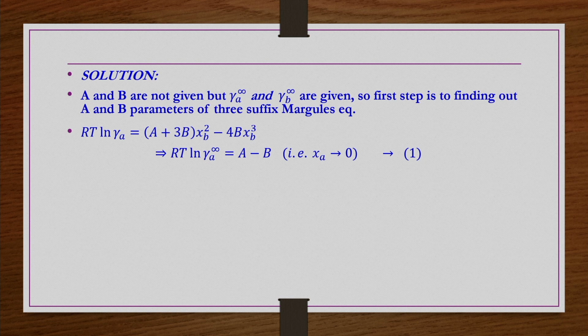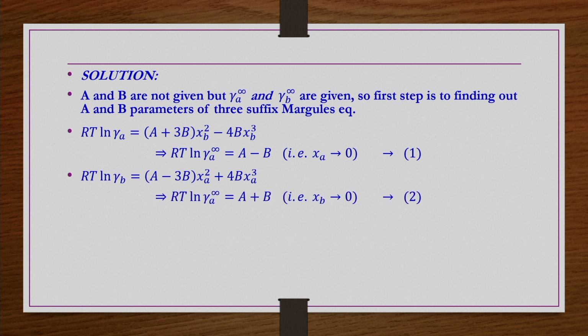When x A tends to 0, that is, if you take x A equal to 0 in this equation, then you get RT ln gamma A infinity equal to A minus B. Similarly, RT ln gamma B is A minus 3B x A square plus 4B x A cube. Now, if x B tends to 0, then RT ln gamma B infinity is A plus B. Now, this gamma A infinity and gamma B infinity are given.